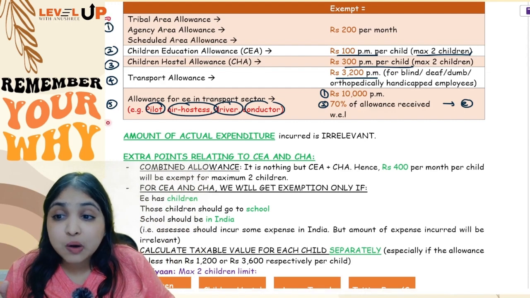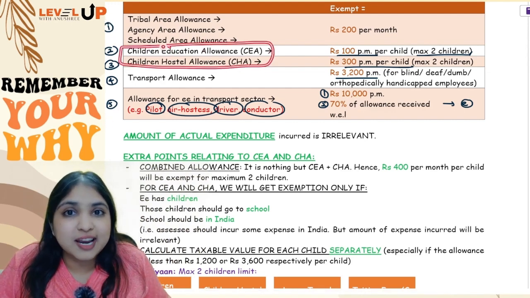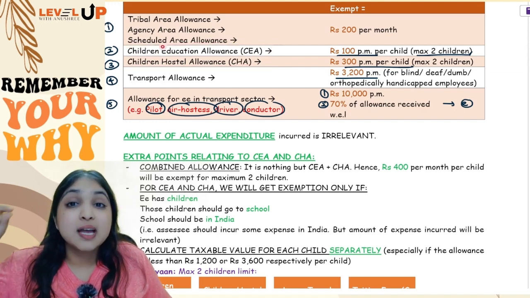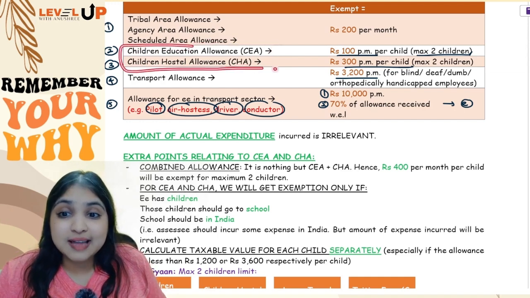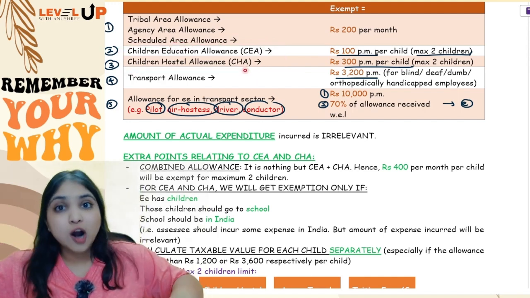Okay. Now see, let us talk a little more in detail about these 2, children education allowance and children hostel allowance. Sometimes the examiner calls this a combined allowance. Combined allowance means children education allowance also, hostel allowance also.